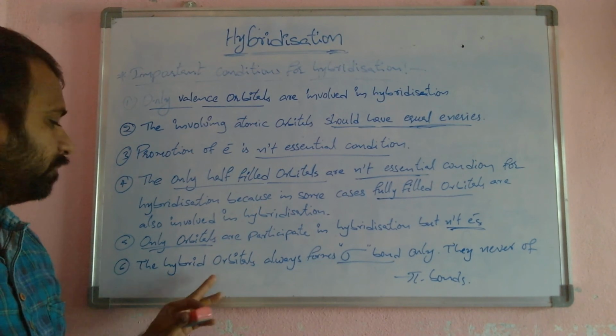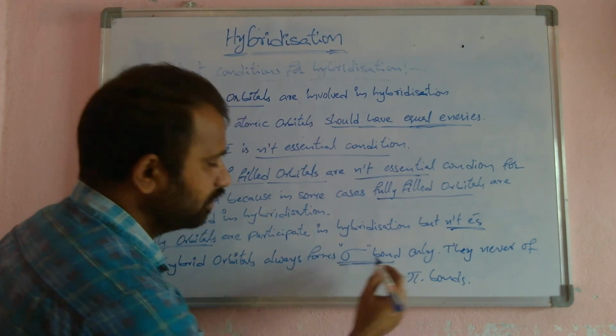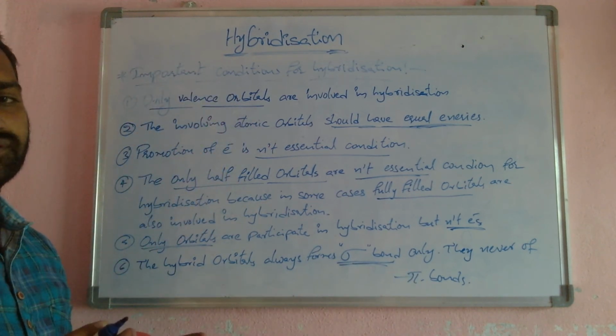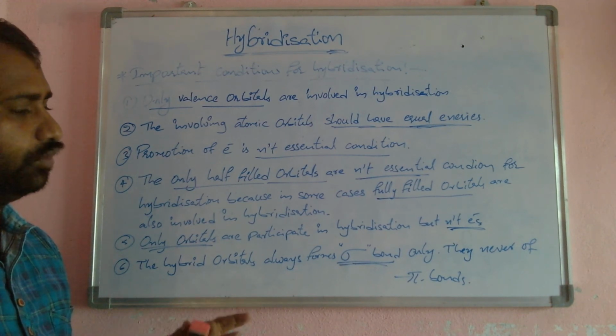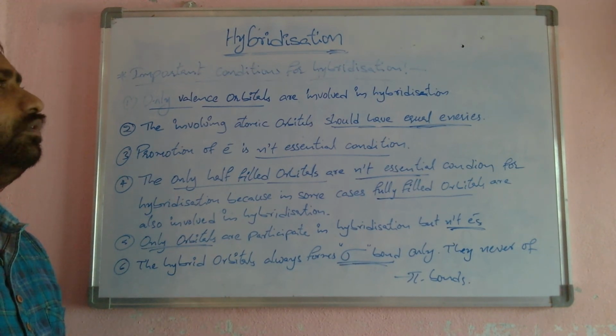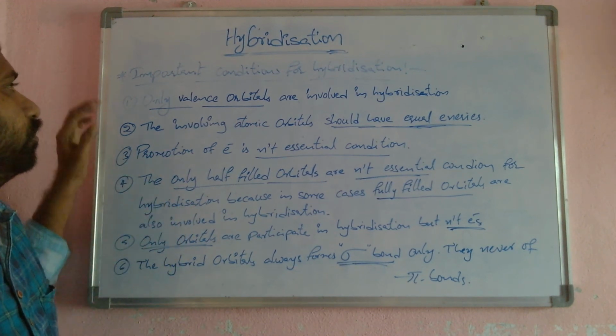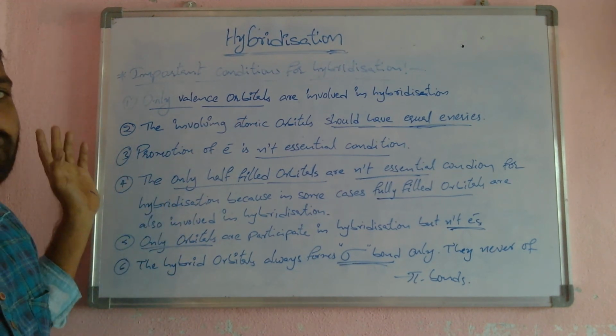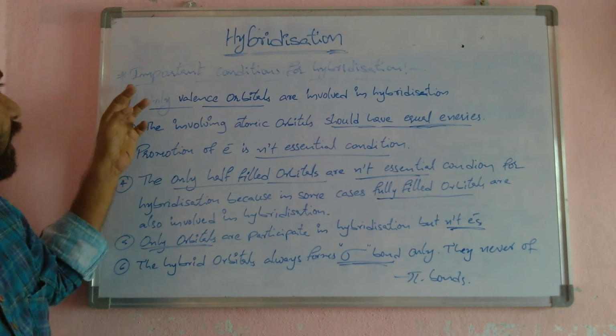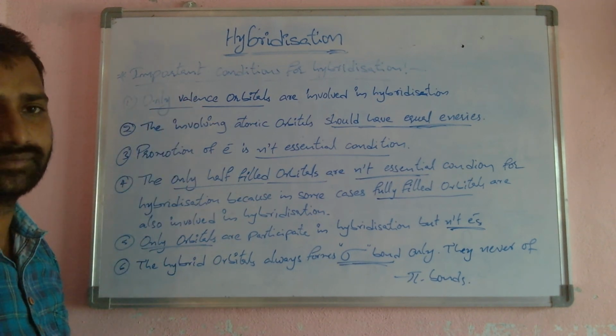Finally, the hybrid orbitals always form sigma bonds; they never form pi bonds. So in this class we discussed the definition of hybridization, then the salient features, and finally the important conditions of hybridization.